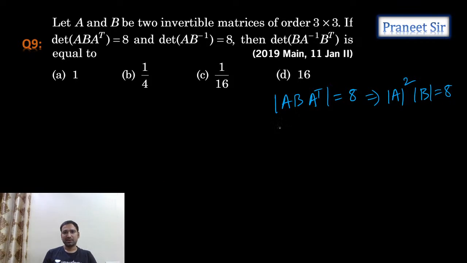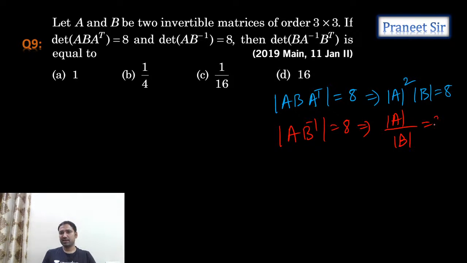Right, so tell me how much we're getting. Next, determinant of A into B inverse is equal to 8. That means can I write it as det A by det B is equal to 8? Can I say it like this? Correct. From these two, can I calculate det A? So multiply these two equations. If you multiply these two equations, det A cube is equal to how much are we getting, guys? 64.